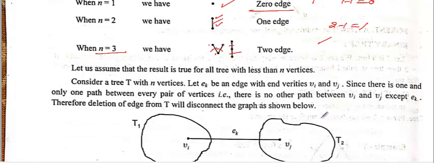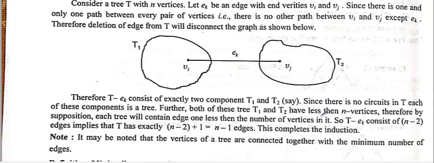You can give the example. We have 0 edges. Correct? How many vertices? 1 vertex. So number of edges is 1 minus 1, 0. Okay. How many vertices? Vertices are 2. So 2 minus 1, 1 edge. Okay. 3 vertices, 1, 2, 3. So how many edges? 1, 2. Very simple. Correct? So this property, I think it is clear.